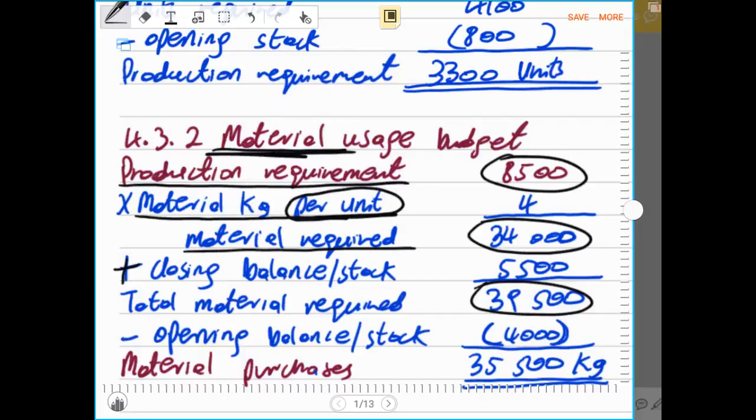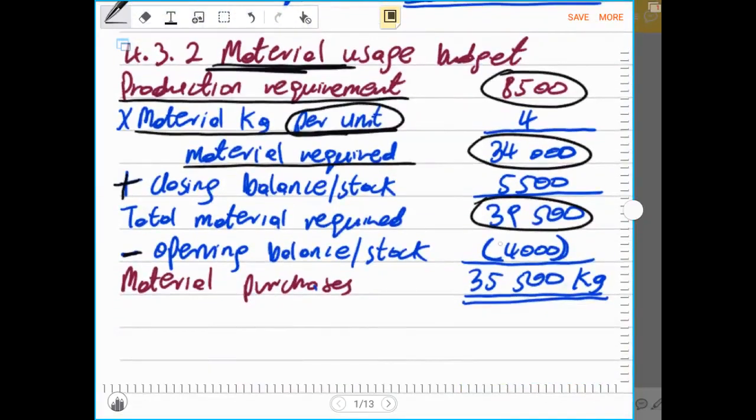Then after, we have to subtract the opening stock, because the opening stock of this material was already purchased in the last accounting period, which was up to the 31st of December 2014. But now it was an opening balance in the year 2015. Therefore, now we don't need to buy the material that was already there. We already have this material.